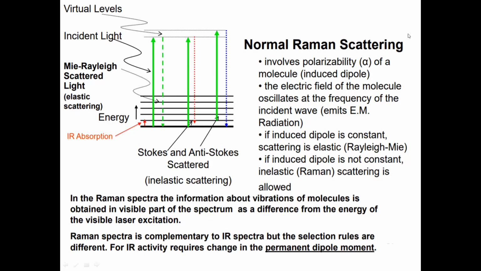But if this is very considerable scattering, going 1, 2, 3, 4 and above, up to a very high level represented by the virtual level, and it is reaching again the same position, then it is called Mie-Rayleigh scattering. Mie was another scientist who also gave the same concept, so it was renamed Rayleigh-Mie scattering.